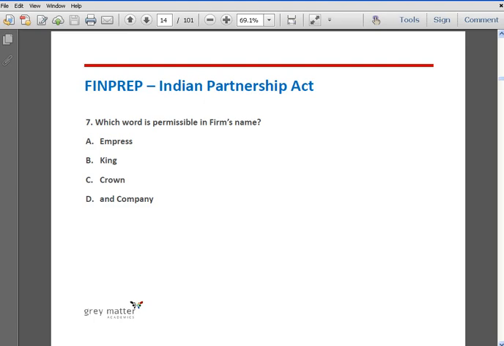Question number 7. Which word is permissible in the firm's name? Option A emperor, option B king, option C crown, and option D and company. The correct answer is option D, and company.